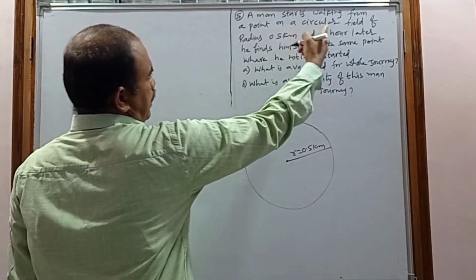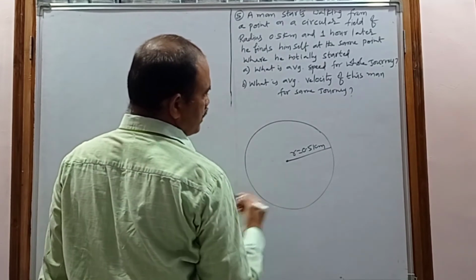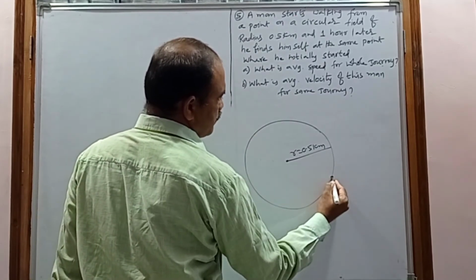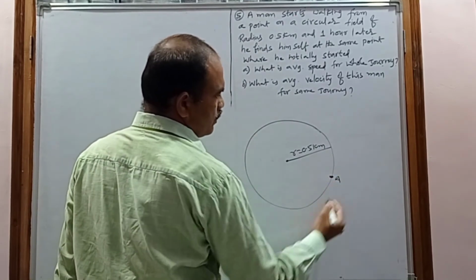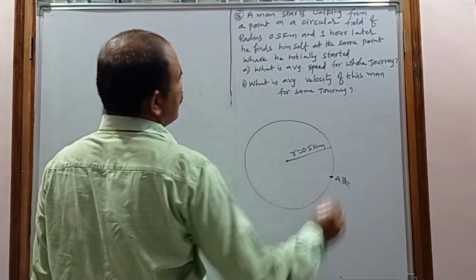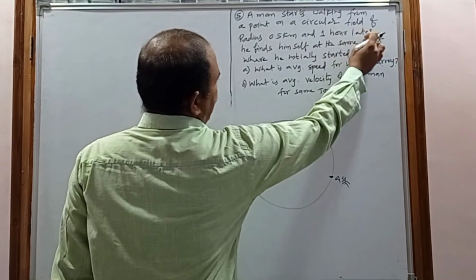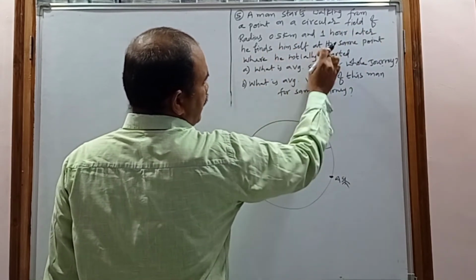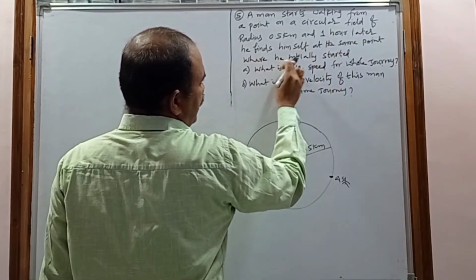A man starts walking from a point. For example, he started from this place. Let us consider this is point A. From this place he started walking, and 1 hour later he finds himself at the same point where he initially started.